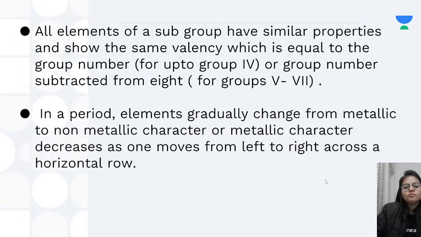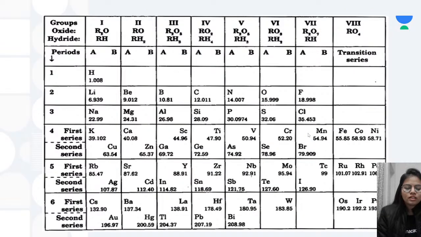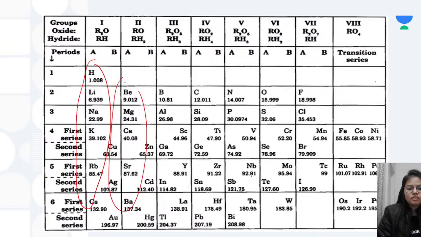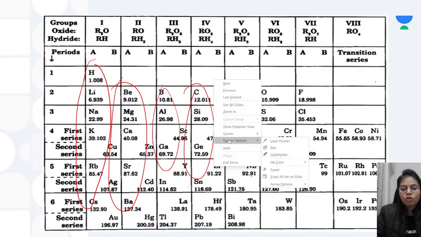Then, all elements of a subgroup have similar properties and show the same valency, which is equal to the group number up to group 4, or 8 minus the group number from group 5 to 7. What this point explains is that all the elements of a subgroup have similar properties. You can see it here. These are the elements which possess the same properties.